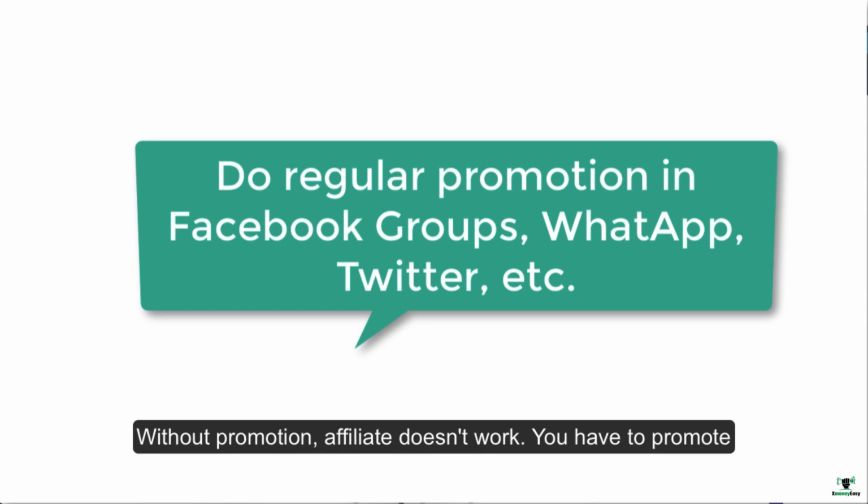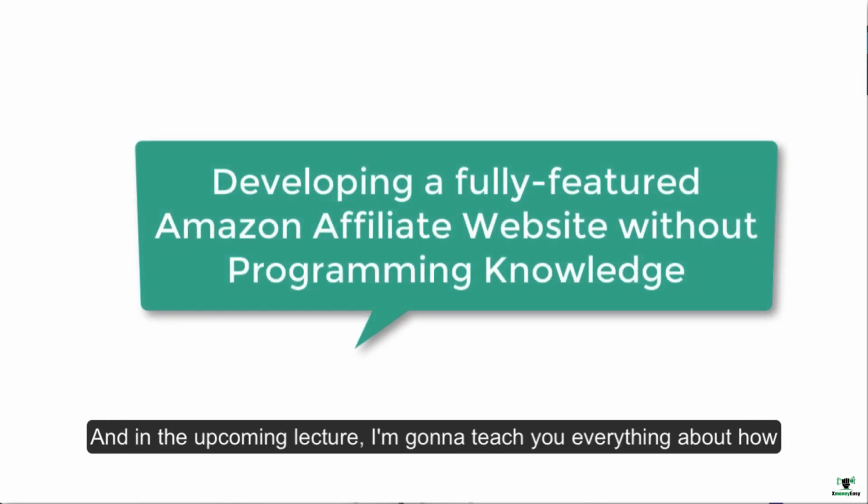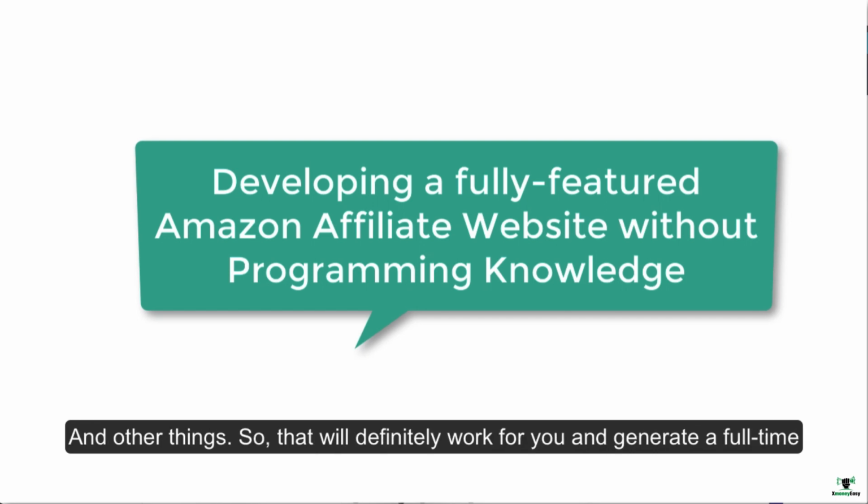You have to promote your affiliate products consistently in order to rank them on Google. You can also use many other social media networks, and in the upcoming lectures, I'm going to teach you everything about how we can go ahead with the website development of Amazon affiliate and other things. So that will definitely work for you and generate a full-time income.